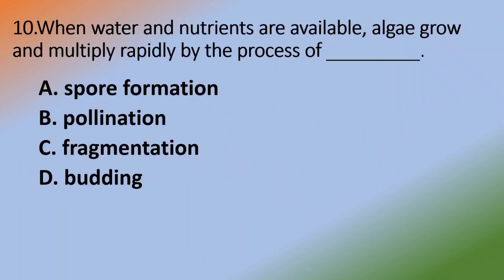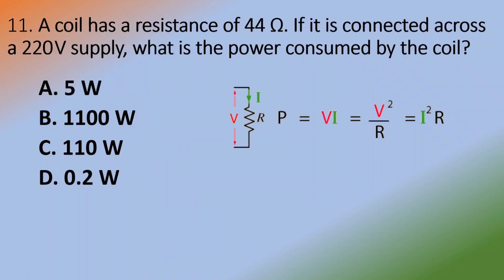Next question, when water and nutrients are available, algae grow and multiply rapidly by the process of spore formation, pollination, fragmentation, budding. Option C, fragmentation.